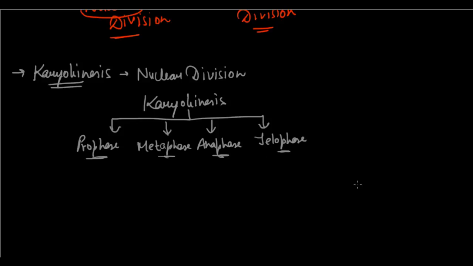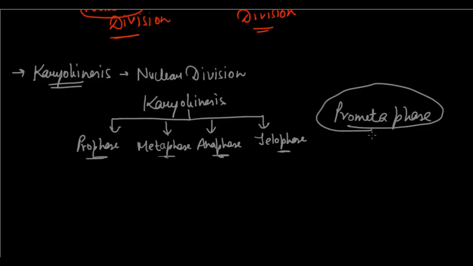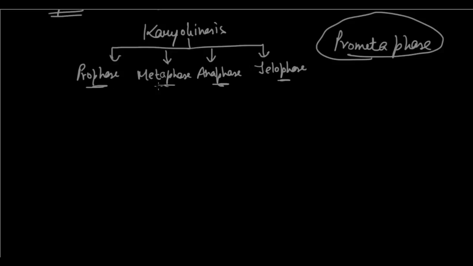If you see some books, textbooks, and even websites, they cite another stage which is prometaphase. This comes in when you go for cellular study, because it is again a very in-depth step of karyokinesis, which I will not be discussing here because it is a part of research. I will be discussing the main 4 phases: prophase, metaphase, anaphase, and telophase.